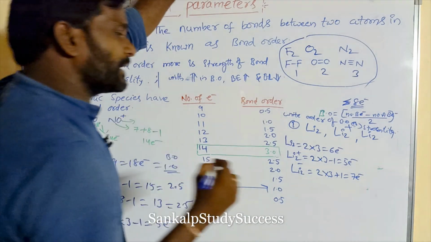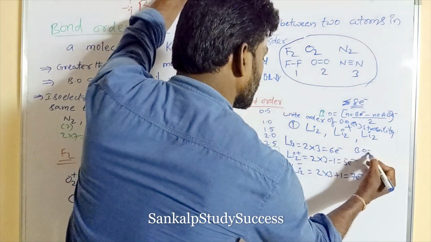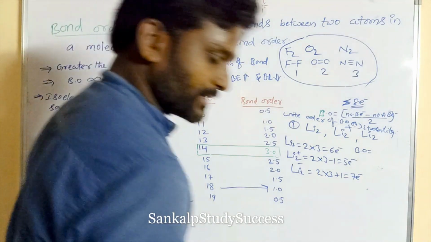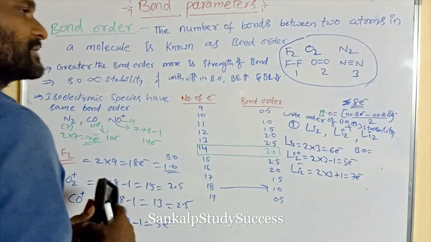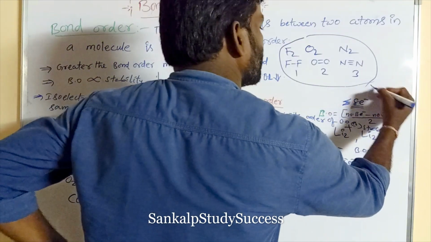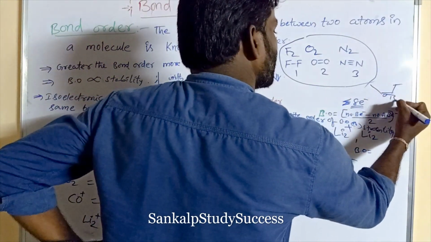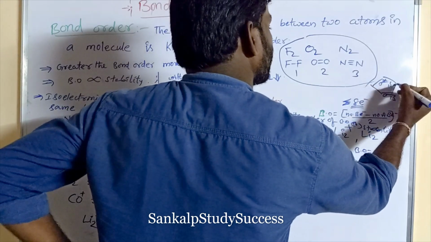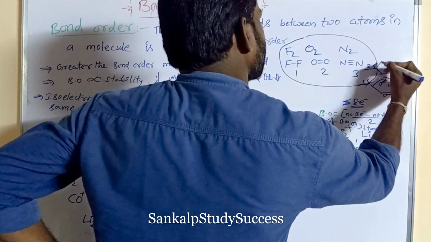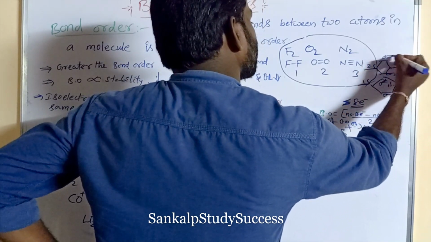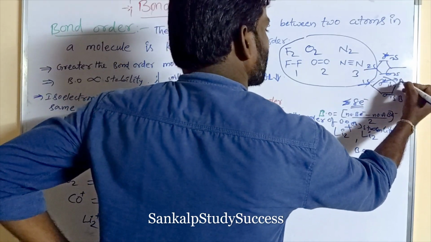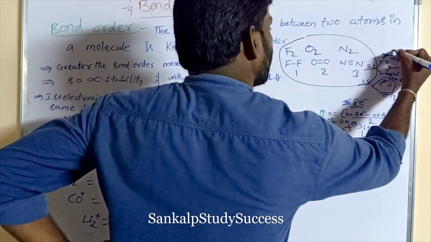We know that bond order is equal to number of bonding electrons minus number of anti-bonding electrons. According to the diagram, this is sigma 1s, this is sigma star 1s. If it goes to 2s, this is sigma 2s, this is sigma star 2s. So this is the bonding orbital, this is the anti-bonding orbital.